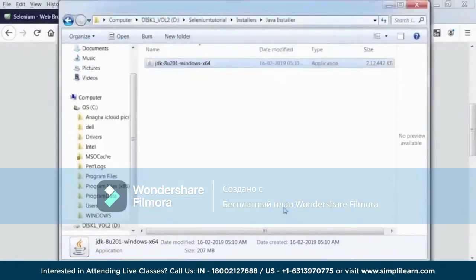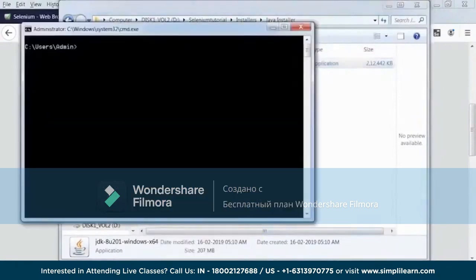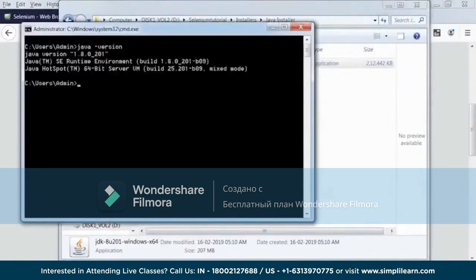So close the installer now, and let's go ahead and check whether the installation is done properly. For that, I'll go to my command prompt and I'll just say java -version. So it says Java version 1.8, and this tells us that Java is installed successfully.